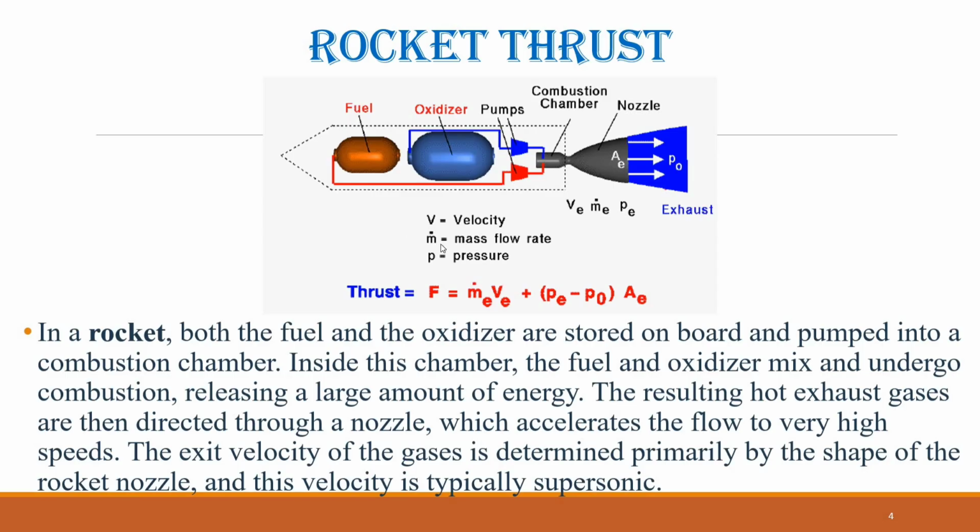If the mass flow rate is denoted by m dot, the exit velocity by Ve, the exit pressure by Pe, the free stream pressure by P0, and the nozzle exit area by Ae, then the thrust F is given by: thrust equals the mass flow rate through the engine, multiplied by the exit velocity, plus the nozzle exit area multiplied by the difference between exit pressure and free stream pressure. This thrust equation applies to both liquid and solid rocket engines.